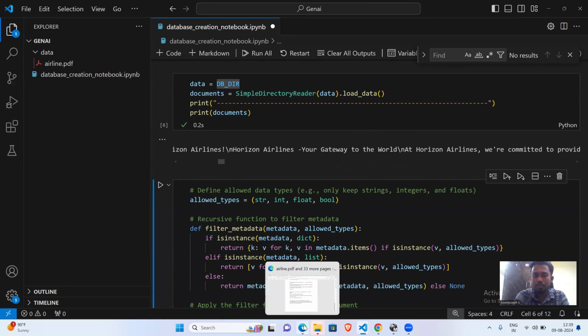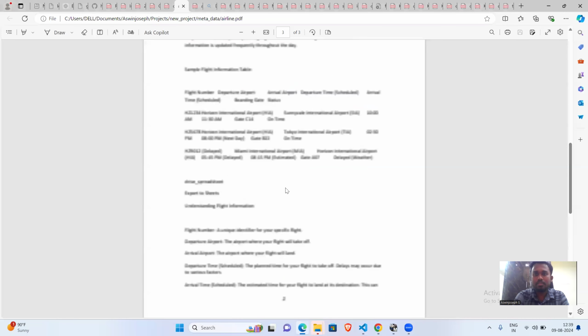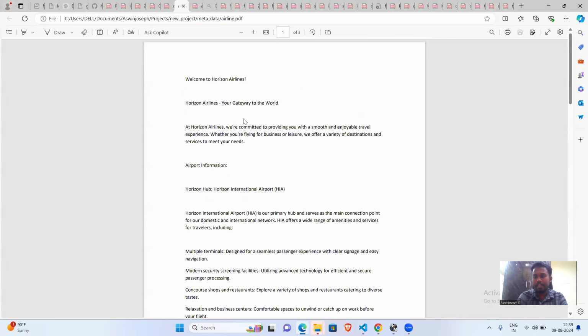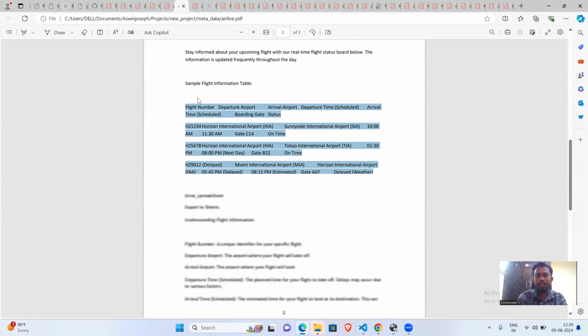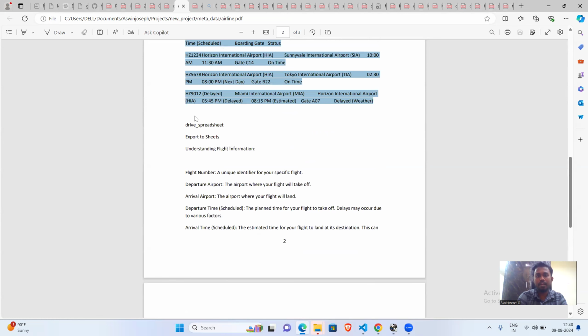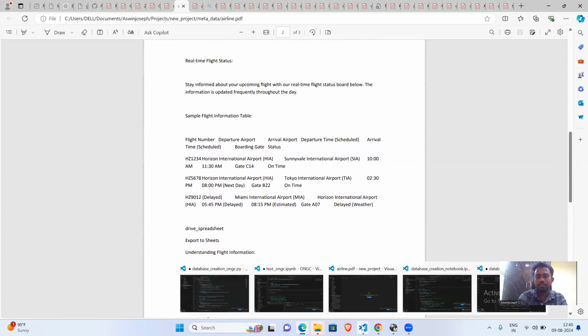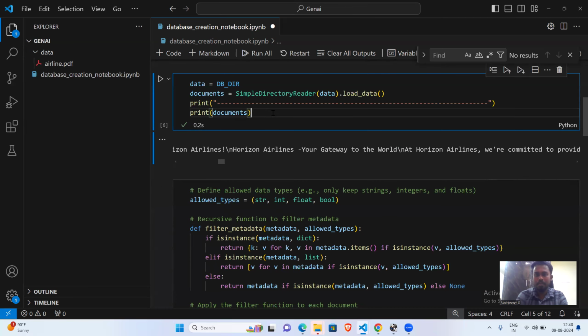Also, I'll show you how the PDF looks. This is a sample PDF which I have synthetically created for our use case, an airline-related operation, which has tabular data and mostly text. So we have read that PDF into our library.